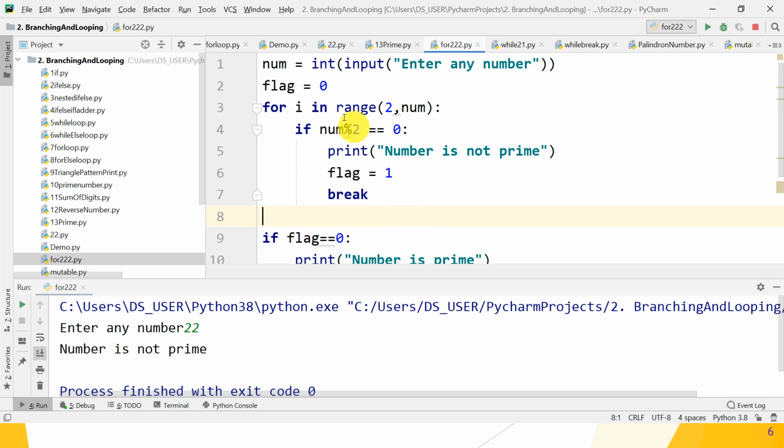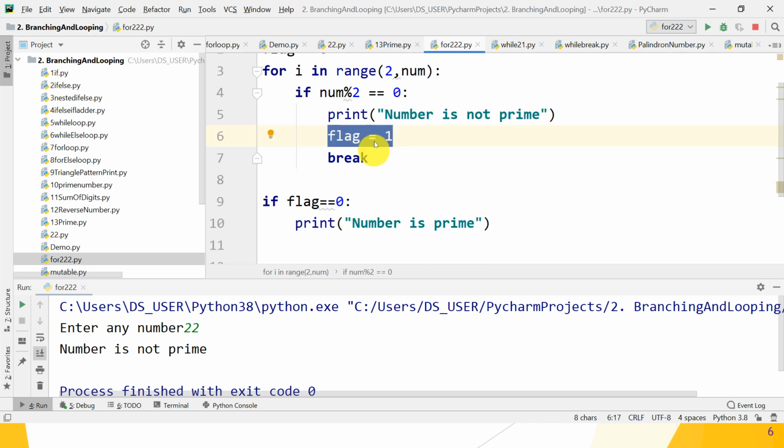So what we have to do, we use the flag setting method. The flag setting method is most important when checking whether a number is prime or not, odd or even, like this. Whenever the problem statement has two values, true or false, set or reset, at that time the flag setting method is most important. Understood why we use flag? Because if the cursor goes to the body of the if statement, then flag is set to 1, and if flag is set to 1, this condition is not executed.